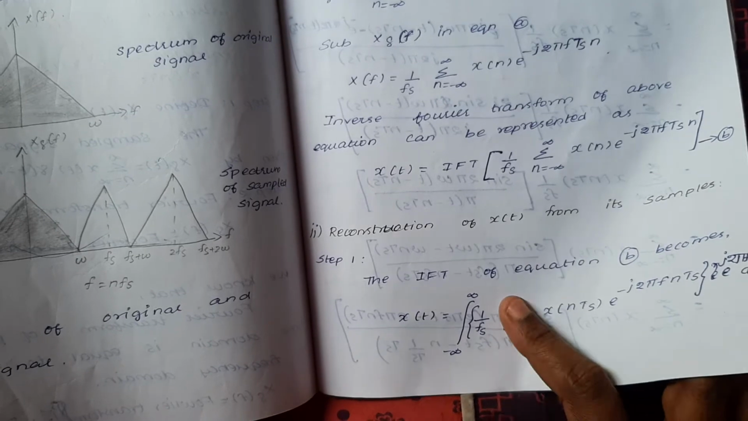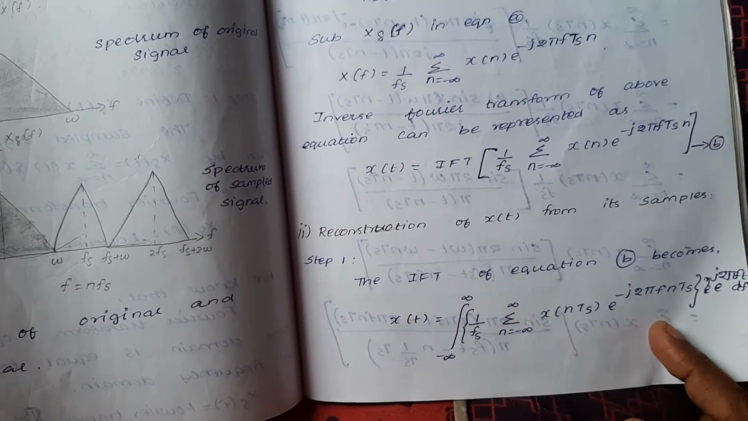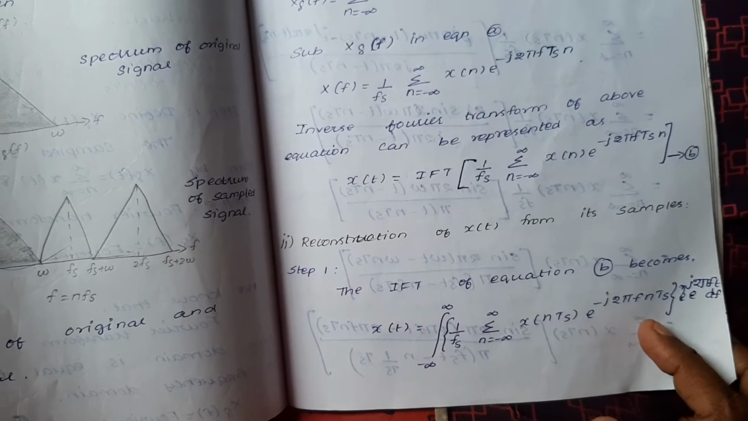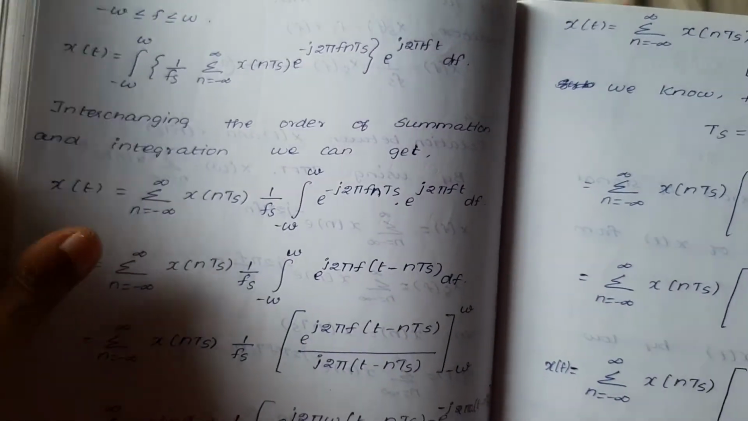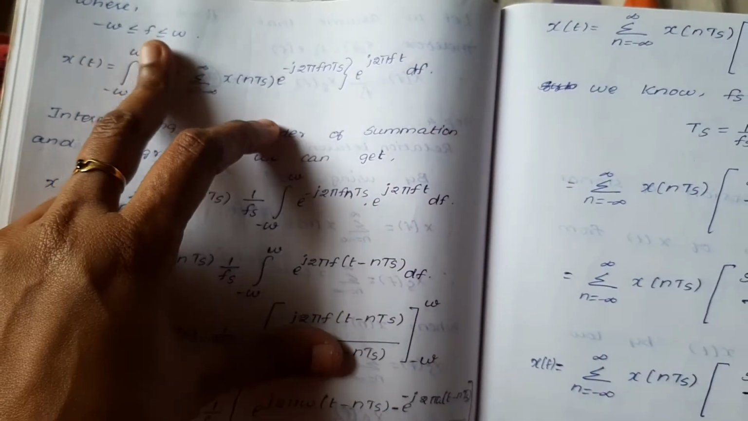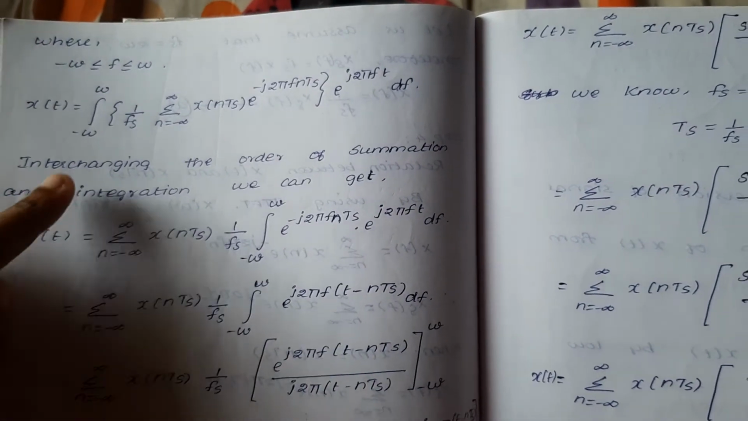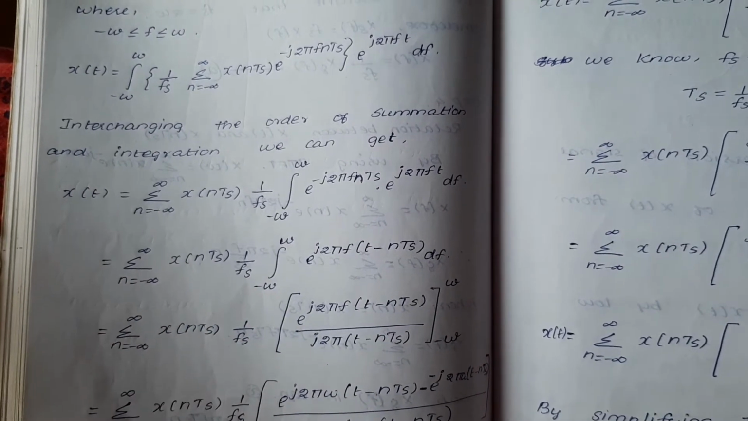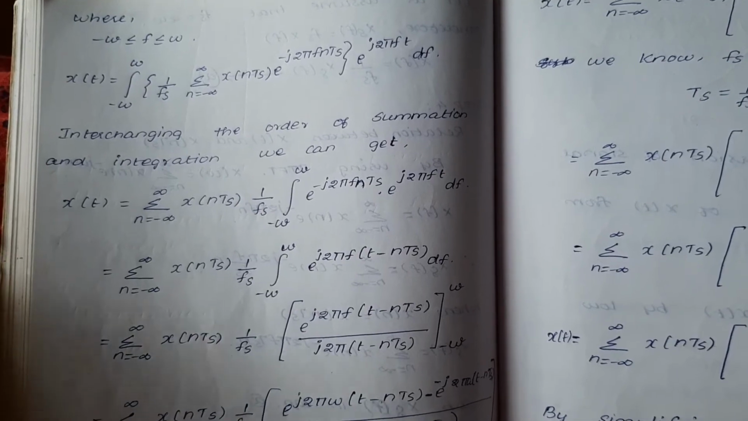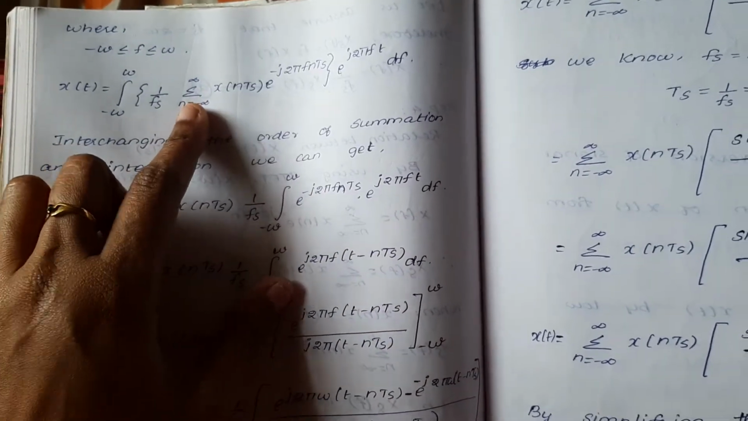Integral from minus infinity to infinity, 1 by fs, summation n equal to minus infinity to infinity, x of nTs, e power minus j 2 pi f nTs, e power j 2 pi f t dt. Now here the frequency value is from minus omega to plus omega, so this integral changes to minus omega to plus omega. Now interchange the order of summation and integration, where the summation is based on n.